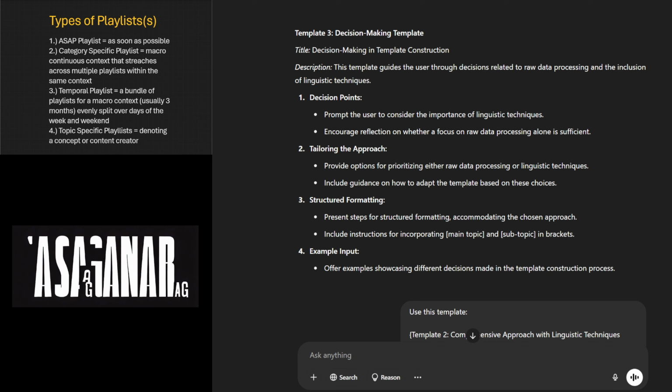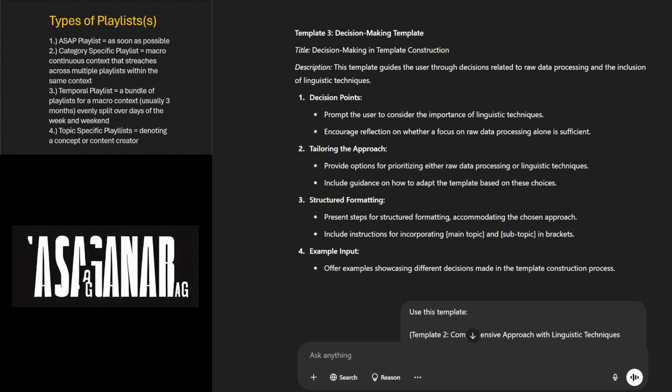2. Tailor the approach. Provide options for prioritizing either raw data processing or other linguistic techniques. Include guidance on how to adapt the template based on these choices. 3. Structured formatting.